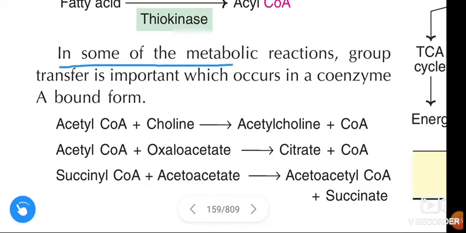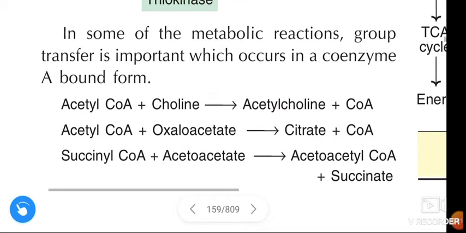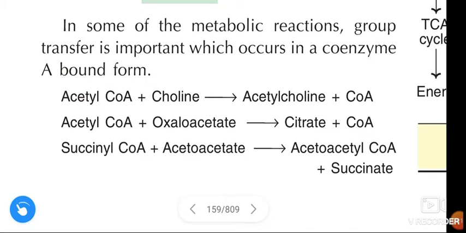In some of the metabolic reactions, group transfer is important, which occurs in a coenzyme A bound form. Here, transfer of a group is important, which occurs in a coenzyme A bound form. See some examples.